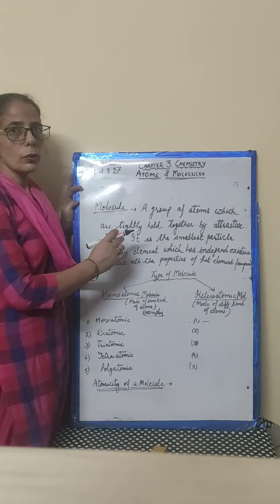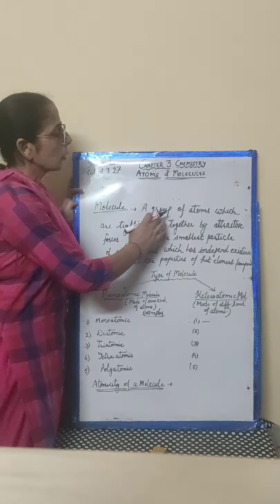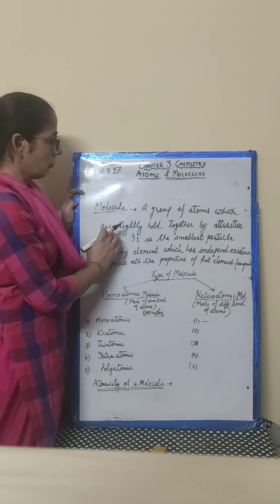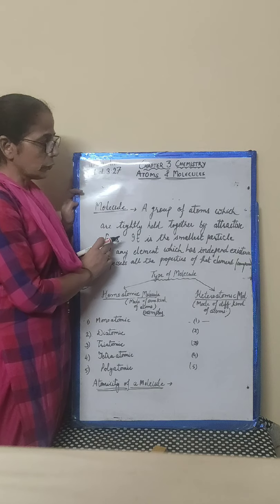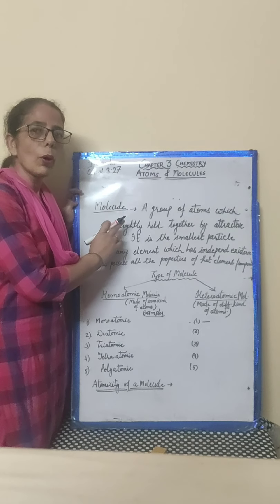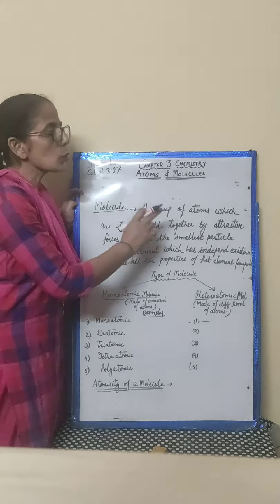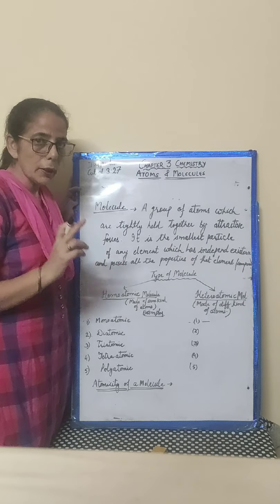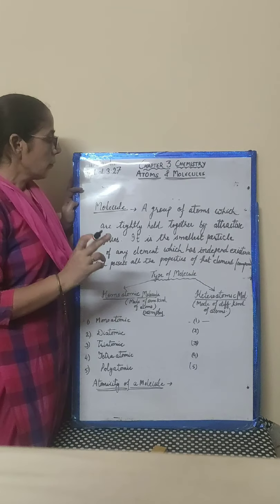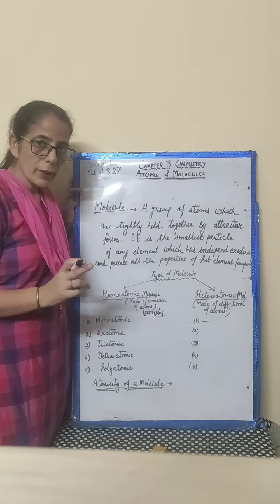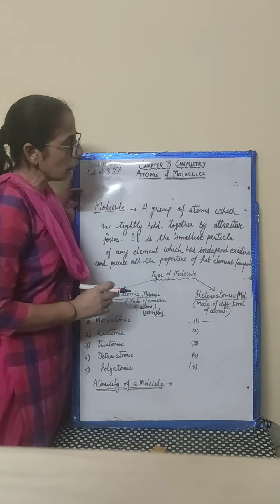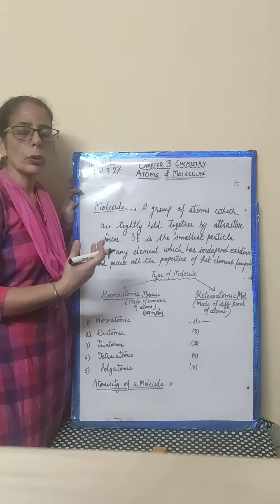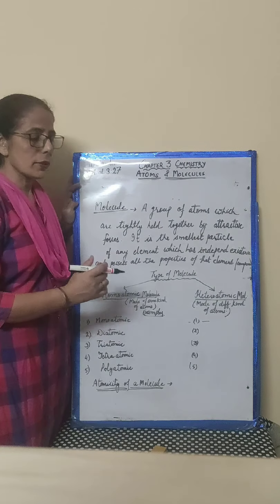We were studying about molecules. A group of atoms which are tightly held together by attractive forces are called molecules. It is the smallest particle of any form of matter which has independent existence and has all the properties of that element or compound, or you can say that matter.